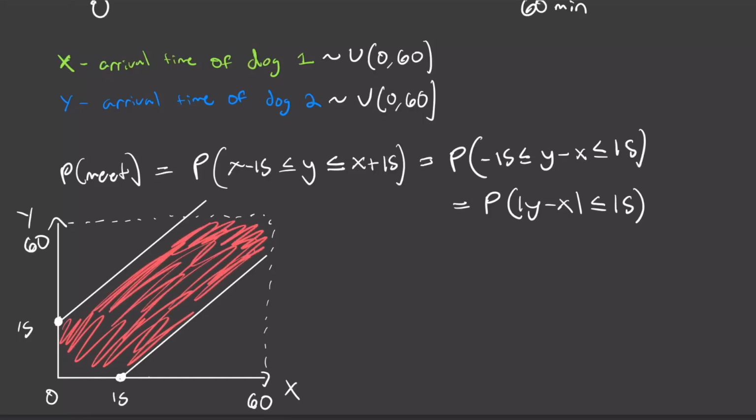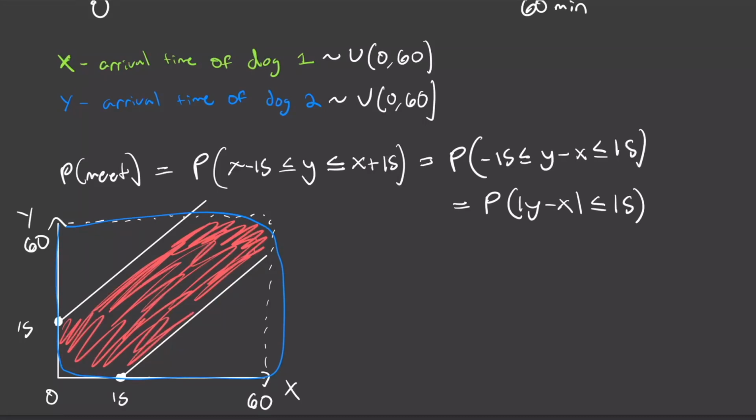And because x and y are uniformly distributed, that means that every point along here for x has equal probability, and every point along here for y has equal probability. So the probability that x arrives right here and y arrives right here is going to be the exact same as the probability that x arrives right here and y arrives right here. So every point in this entire joint probability distribution, represented by this box right here, is equally likely. And again, that just comes exclusively from the fact that these are uniformly distributed.